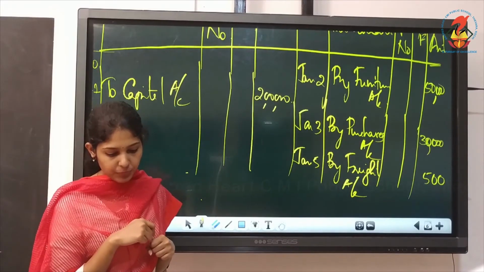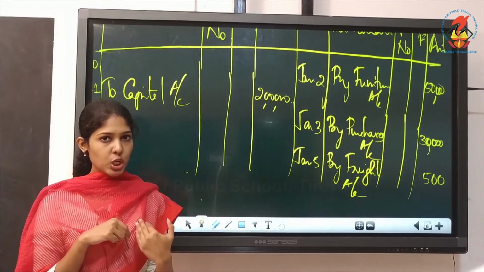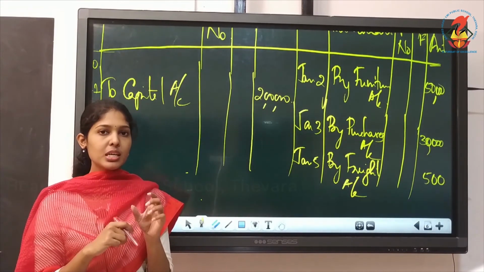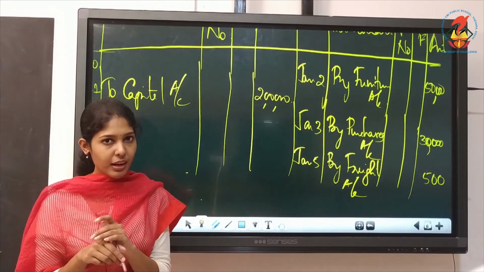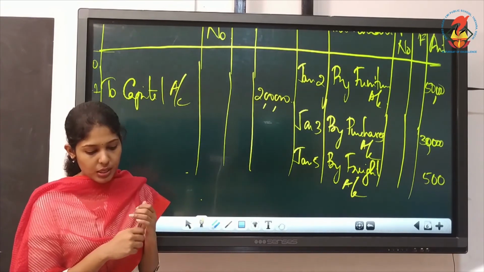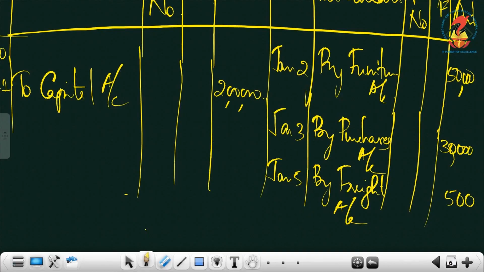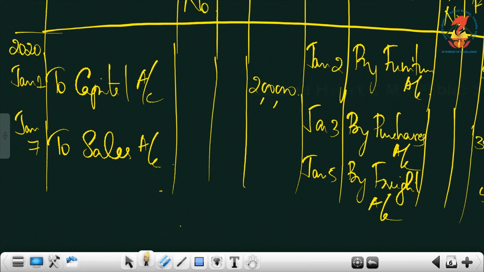The next one, sold goods for cash. What is the entry? You are getting cash. So cash account, debtor to sales account. See, we are not writing the entry, you are doing direct posting. So you must be thorough with the journal entries. Then only you can do direct posting. Then only you can prepare cash book. So cash account debtor to sales means posting on the debit side. It is Jan 7th, to sales account. Amount is 28,000.